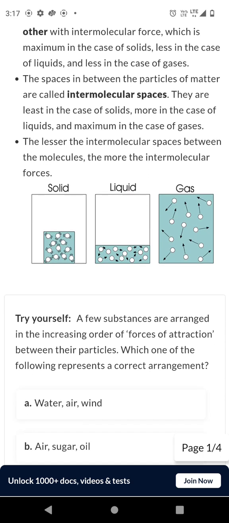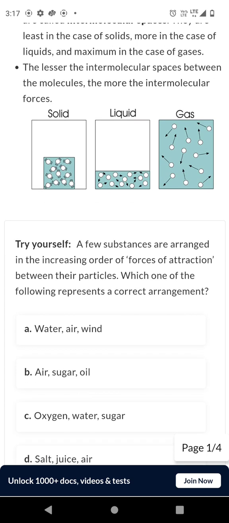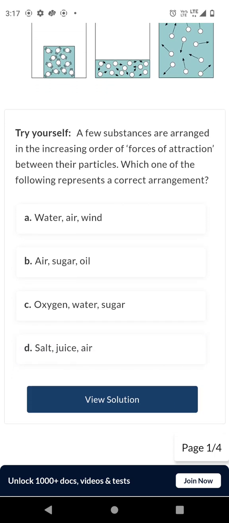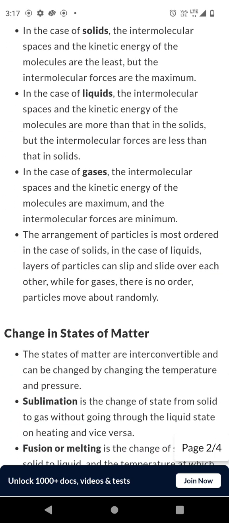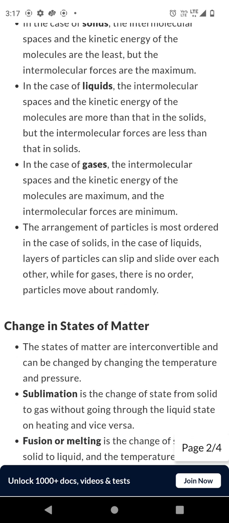The spaces between particles are called intermolecular spaces. They are smallest in solids, larger in liquids, and largest in gases. The smaller the intermolecular spaces, the stronger the intermolecular forces. States of matter. In solids, particles have the least kinetic energy and smallest intermolecular spaces, but the strongest intermolecular forces.